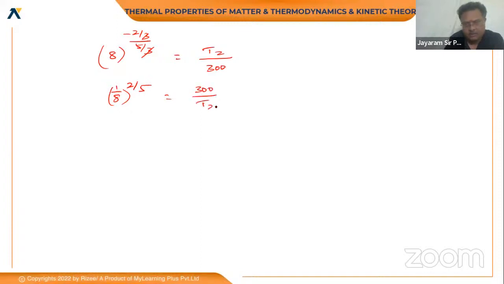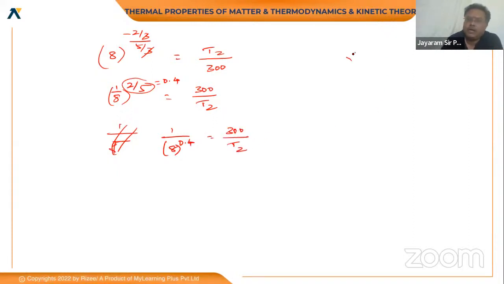300 by T2. So from this one you can get, 2 by 5 is nearly equal to 0.4. So 1 by 8 to the power of 0.4 is equal to 300 by T2. So what is the root 8 value actually? Root 8 is 8 to the power of 1 by 2, which is 8 to the power of 0.5.